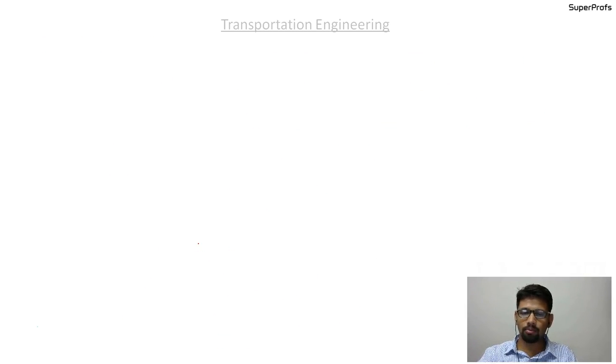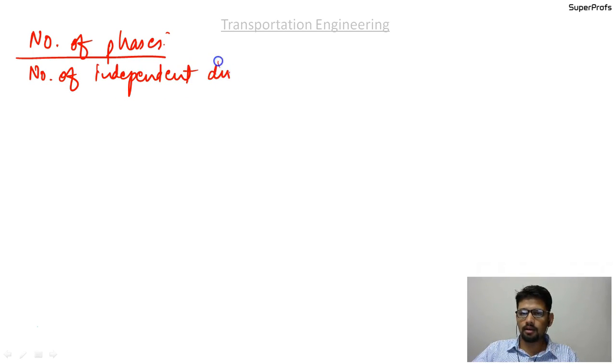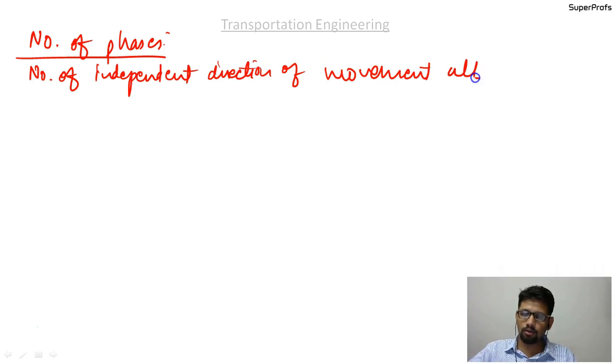So n stands for number of phases, so we will first discuss what the number of phases is. It is the number of independent directions of movement allowed at a junction, and it is called phases.